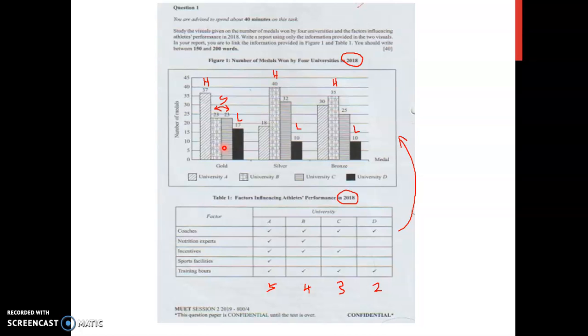So you can play around with the data given here, the information given here. And if you are able to link this with this, that means you are able to come up with a synthesis. And if you can see it as a whole, so generally what you can actually say about the link here, that will be your overview. So I hope you are clear about this question, and good luck.